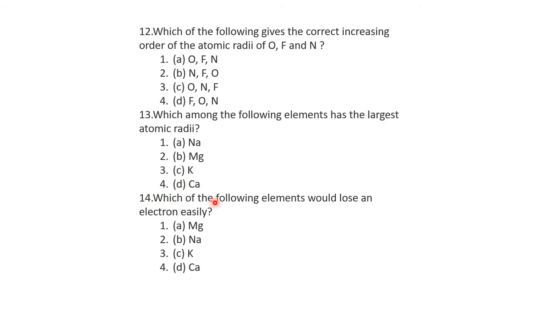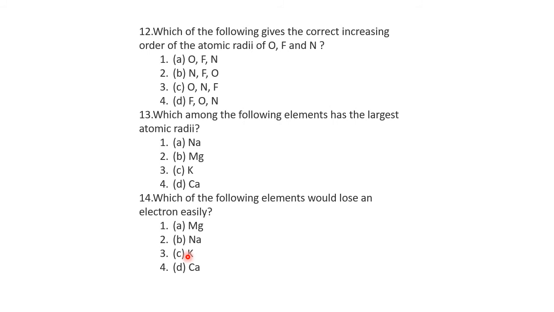Next, which of the following elements would lose an electron easily? Magnesium, sodium, potassium, and calcium. Magnesium and calcium belong to the second group. Sodium and potassium belong to the first group. Remember, moving left to right, atomic size decreases. So when you move from the sodium group to the magnesium group, atomic size decreases. Magnesium and calcium have lesser atomic radii compared to sodium and potassium. With less atomic radii, it will not lose electrons so easily. So magnesium and calcium are ruled out.